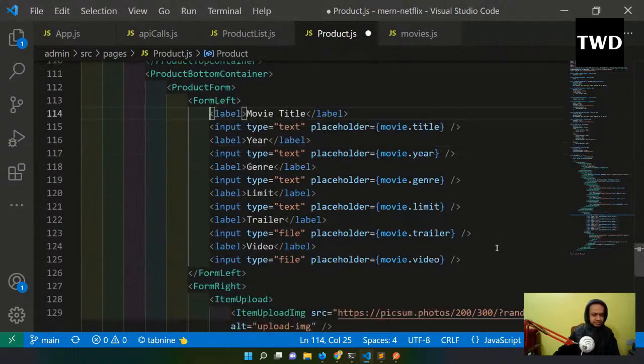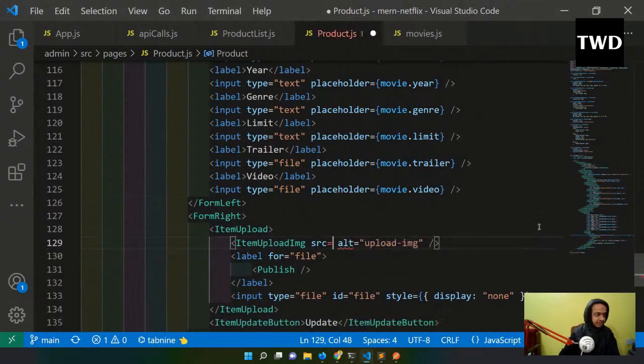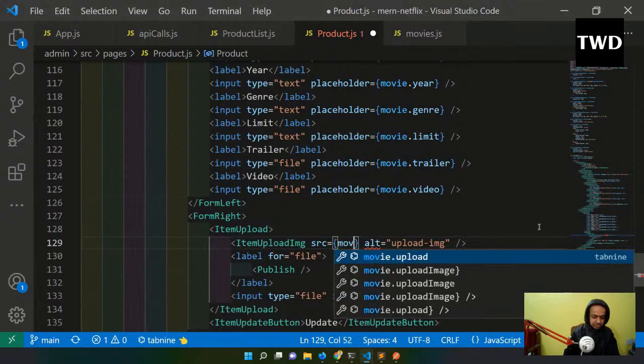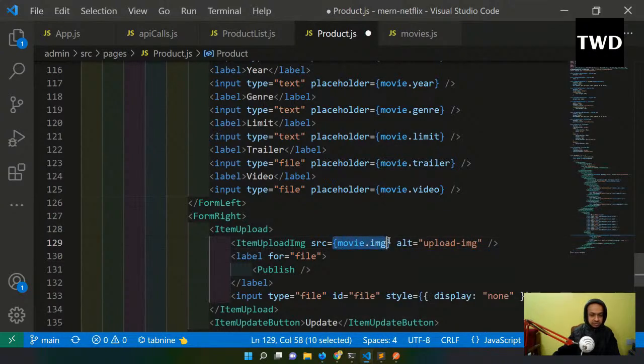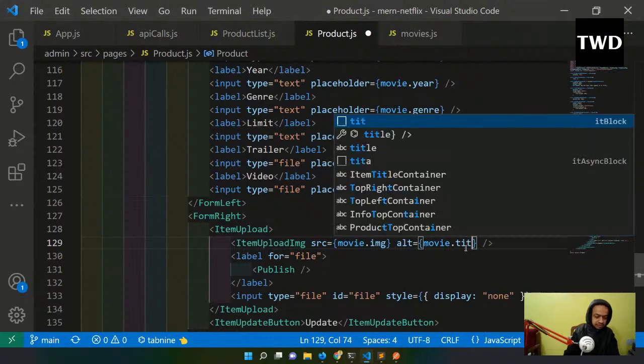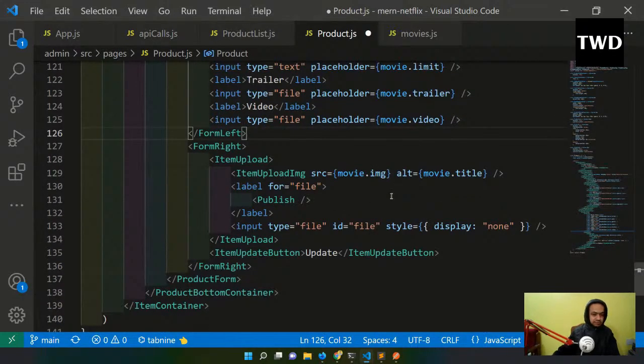And then in src again I'll come here, and it will be having this movie dot img, and here alt is movie dot title. Rest is okay. Save it.